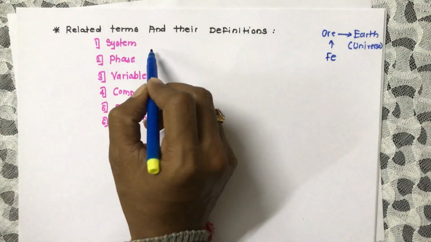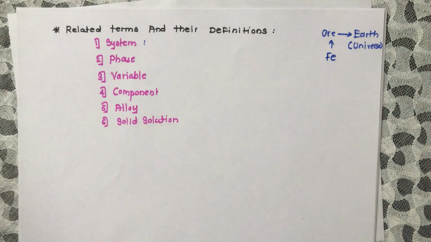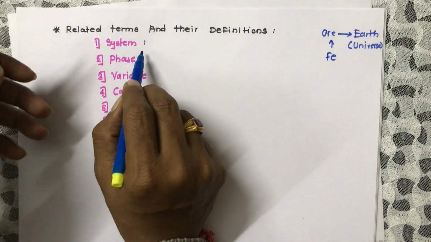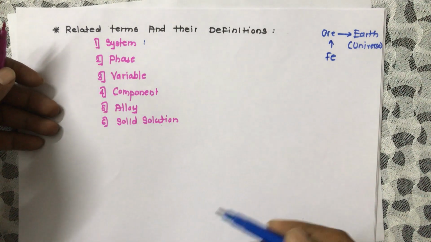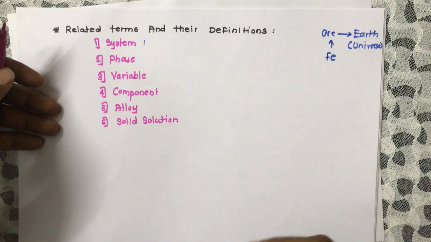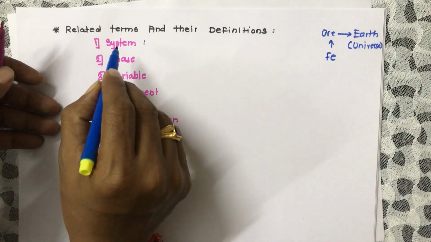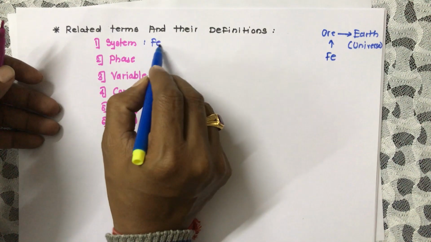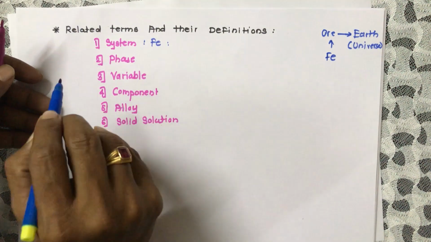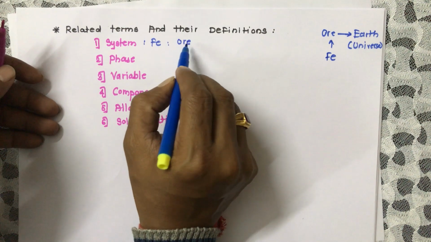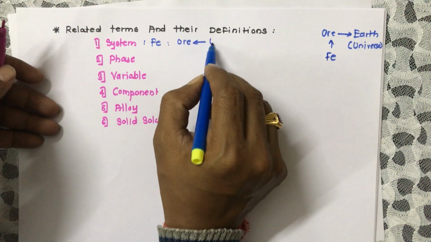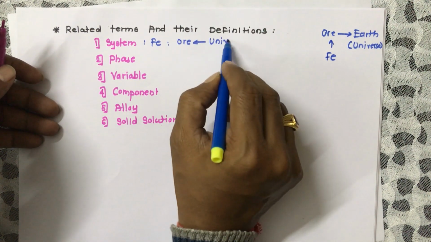So in case of system, the metal we are extracting from the ore, and that ore we are getting from the universe, so the system is nothing but Fe, and that Fe we are getting from the ore, and that ore from the universe.